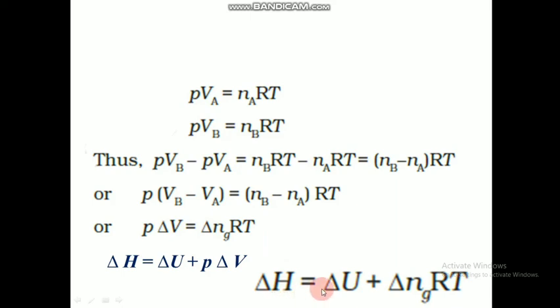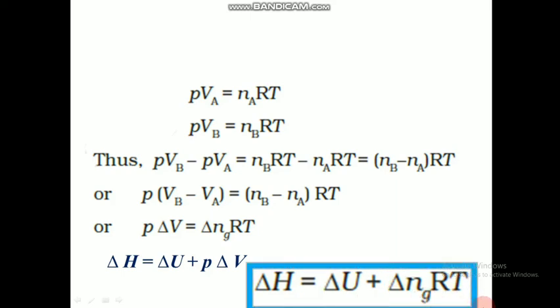So we finally got an expression for the relation between delta H and delta U for an ideal gas: change in enthalpy is equal to change in internal energy plus delta n(g) RT. This expression gives us a relation between enthalpy change and change in internal energy for an ideal gas. With this we conclude our session.